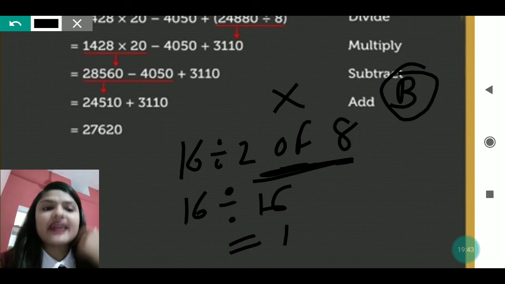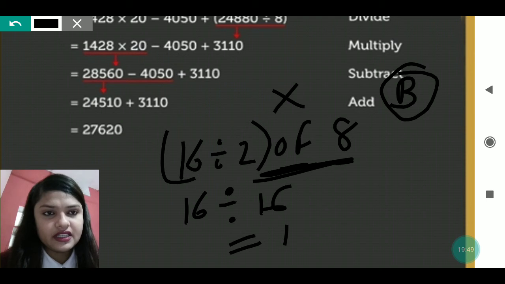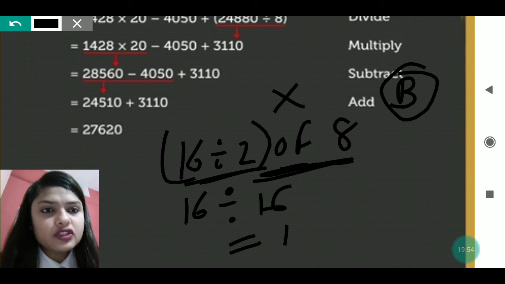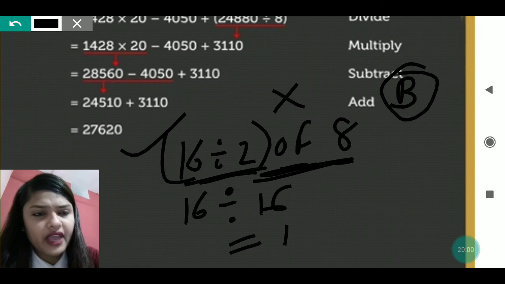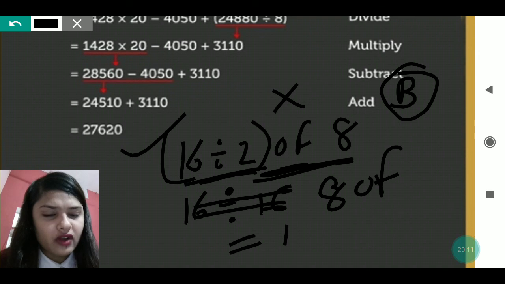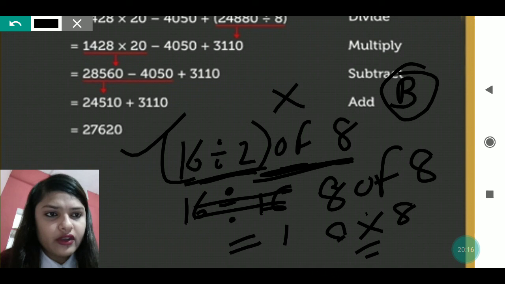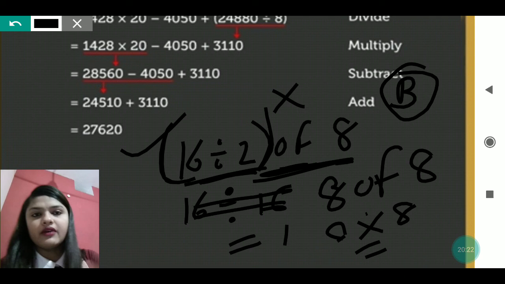If a bracket is also mentioned, suppose this number was given inside the bracket, my dear, and it is written like this. Suppose this number is written inside the bracket. So first you will solve these two because they are inside the bracket. So when you do 16 divided by 2, you will get 8. Now the bracket is over, because you have already solved the bracket. Now 8 into 8. So now 8 into 8 you will do, then you will get the answer. The answer will change here if the bracket is given. If it is not given, the answer will come 1.